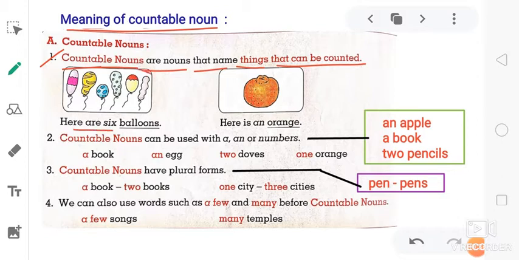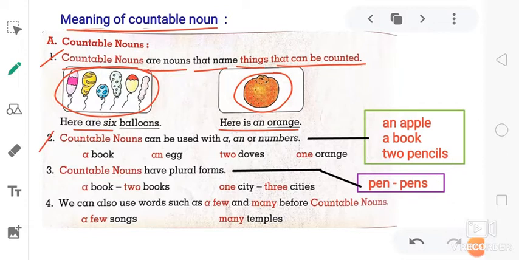Here are 6 balloons. Can balloons be counted? Yes. Here is an orange. Can an orange be counted? Yes. So, things that can be counted are known as countable nouns. Some more information about countable nouns is given here.